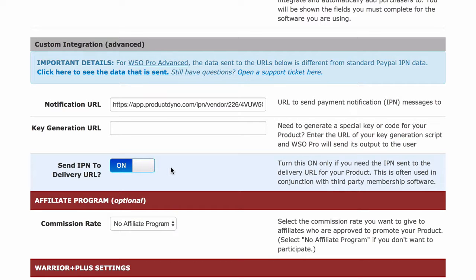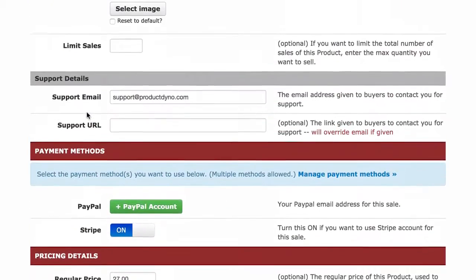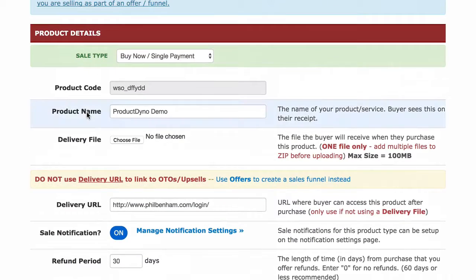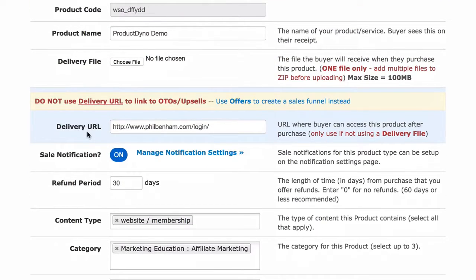At this point, you may want to think about how you're going to deliver your product. Many times, after someone purchases a digital product online, they expect to see some sort of confirmation. And I suggest creating a thank you page on your website, which would include a confirmation message that the purchase was successful and instructions to check their email for the welcome email ProductDyno will send to them automatically. Once you've done that, just paste the URL for your thank you page in the delivery URL field in your product settings on Warrior Plus. This is usually the most efficient way and will eliminate confusion for your customers.